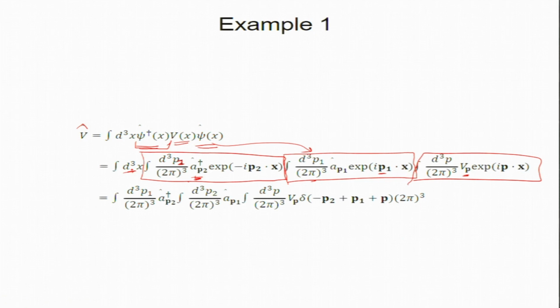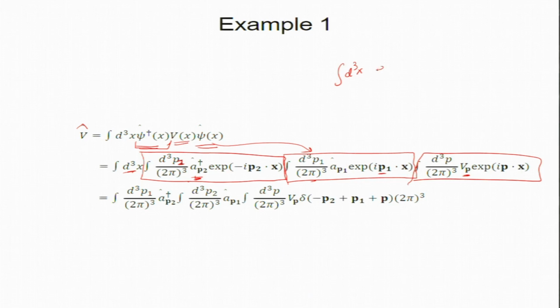So what will I do with d cube x? It will act only on the functions, because a p and a dagger p are momentum space operators; d cube x cannot do anything to them or to Vp.